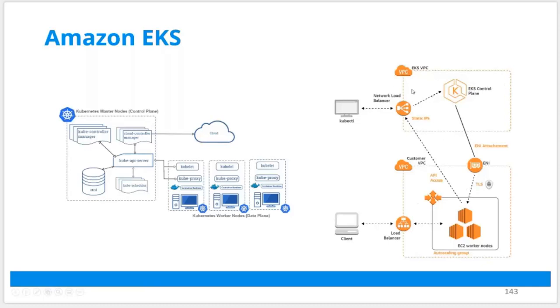So I have a network, the VPC or virtual private cloud network. I have load balancers. This is a load balancer for my administrators. This is a load balancer for my application, clients or users. And on the worker nodes, I'm running my pods, and this is networking. So this is the EKS implementation on AWS.